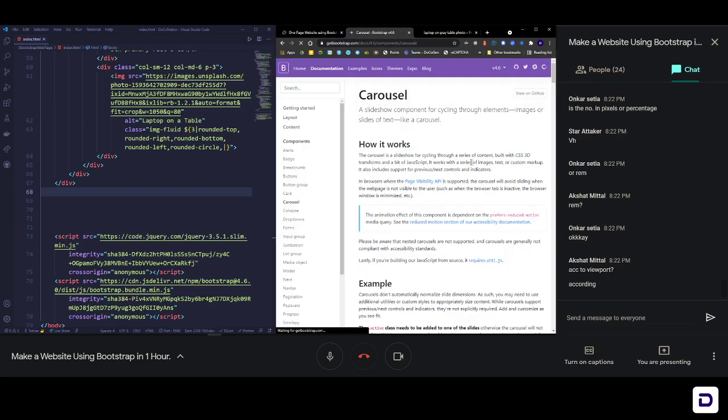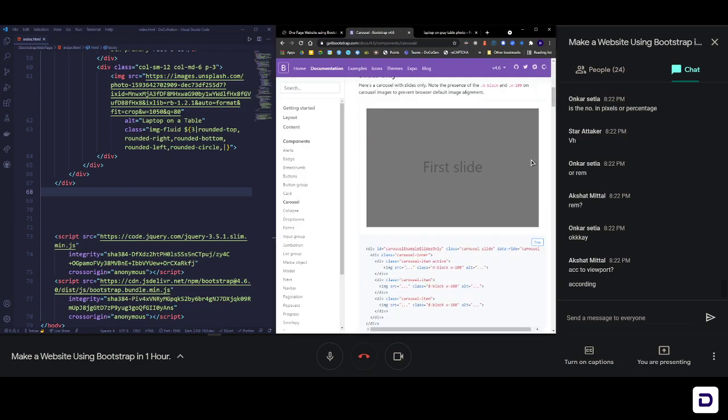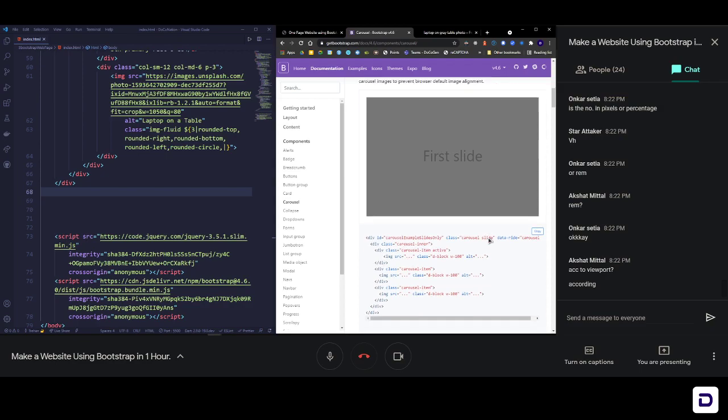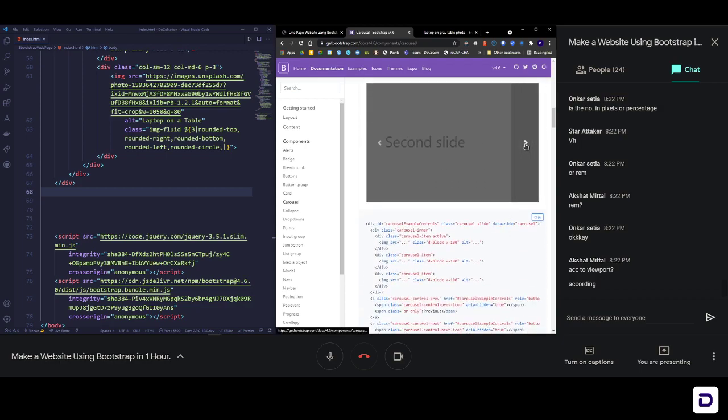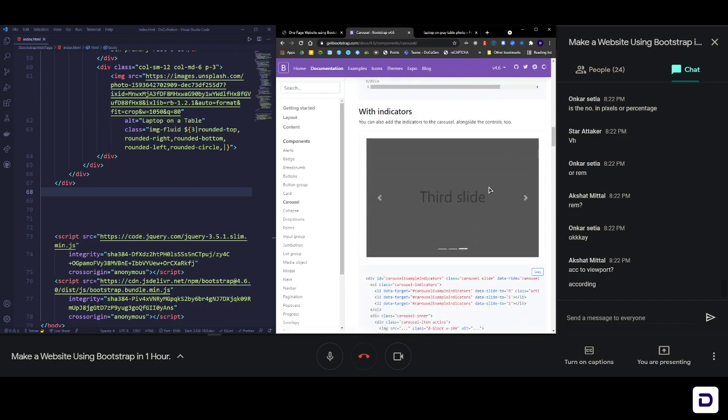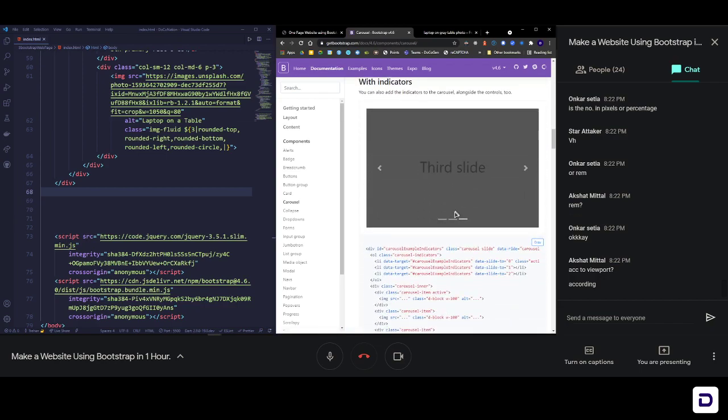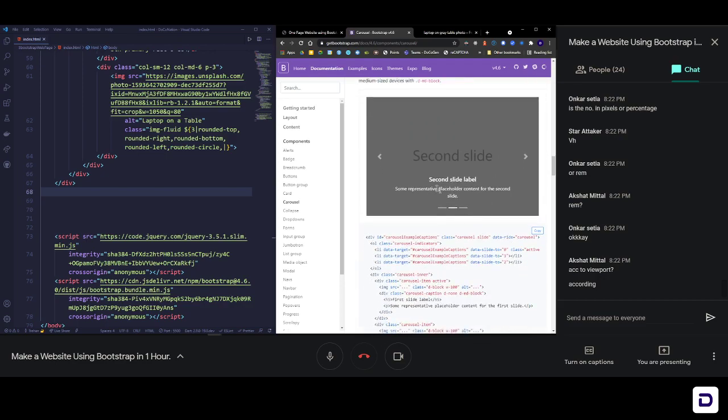Then you can scroll down and choose what you want. There's the first one without any controls, and it just automatically slides and shows you different slides. Then you have the one with arrows, so you can click and then slide it. Then you have another one which has some pagination on the bottom. And then finally you have one with proper labels as well. So we are going to use this one with labels.